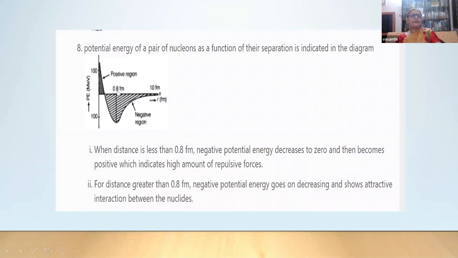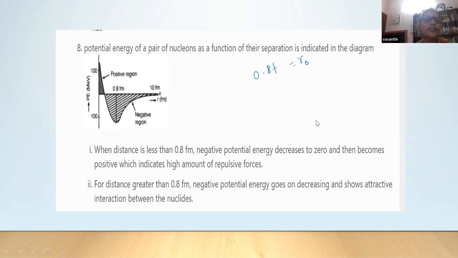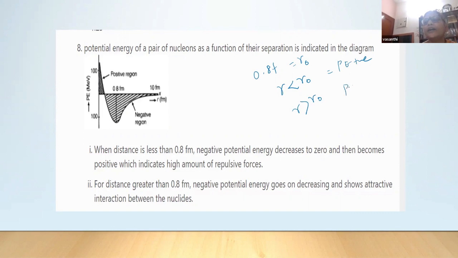Okay, this 0.8 Fermi is R0, where the potential energy becomes 0. Suppose R is less than R0, the potential energy is positive. R greater than R0, the potential energy is negative. Sometimes they ask the nature of the force. Here, for R greater than R0, what is the nature of the force?